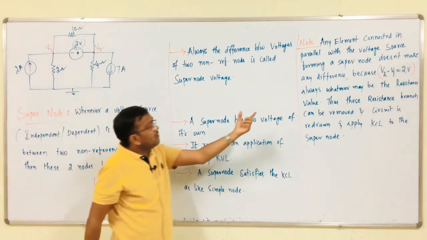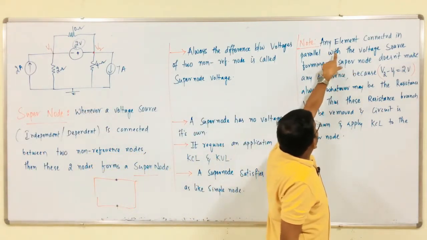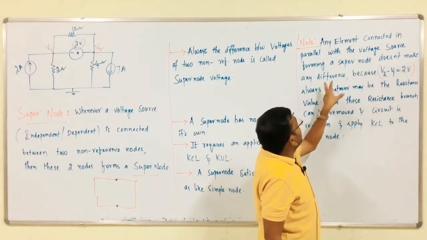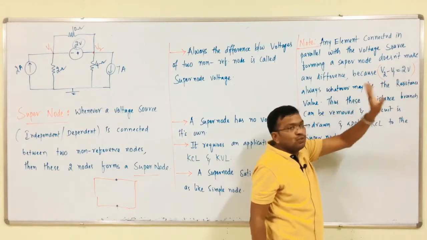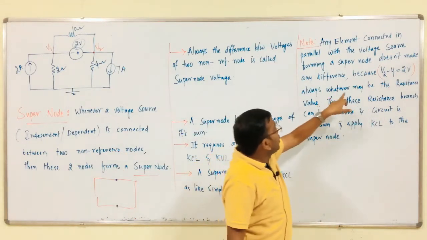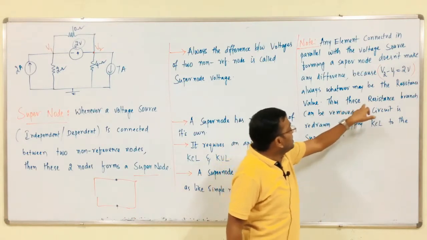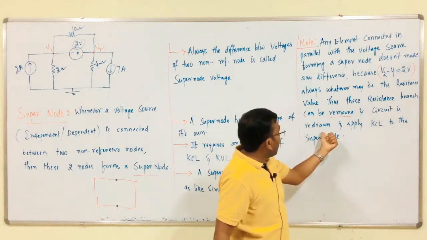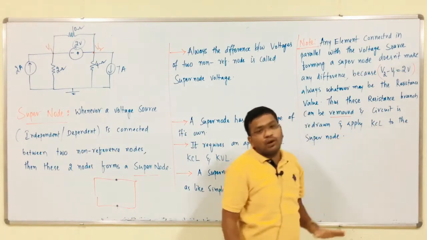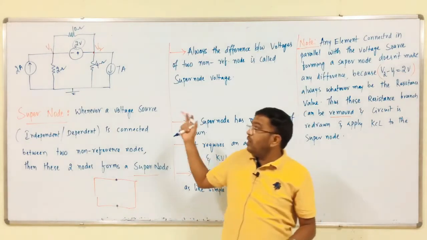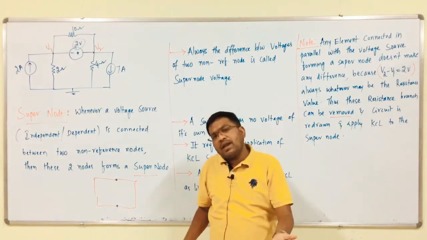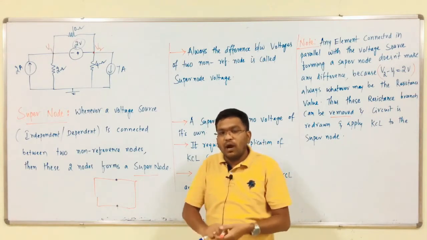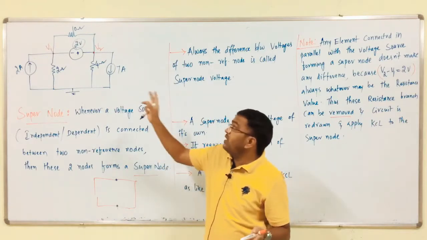That is why any element connected in parallel with the voltage source forming a super node does not make any difference, because V2 minus V1 is 2 volts always from this circuit, whatever the value of resistance. Thus, this resistance branch can be removed, the circuit redrawn, and KCL applied to the super node. Whether it is one branch, two branches, three branches or n branches, we have to remove those n branches along with that voltage source.